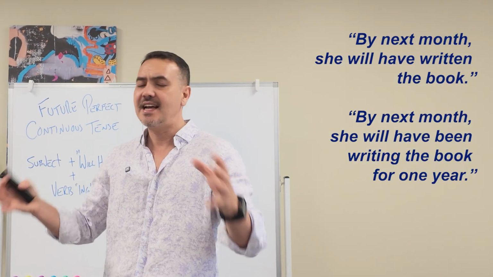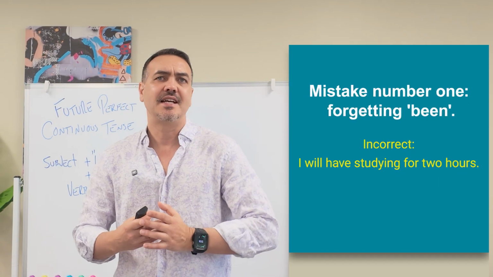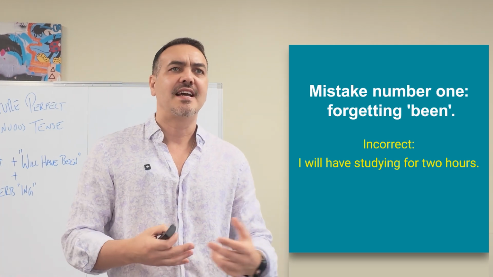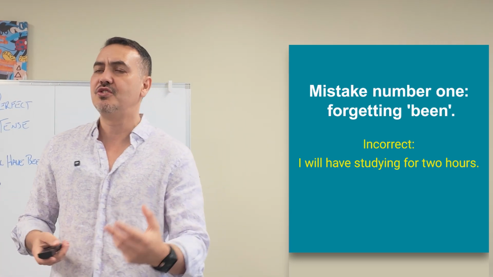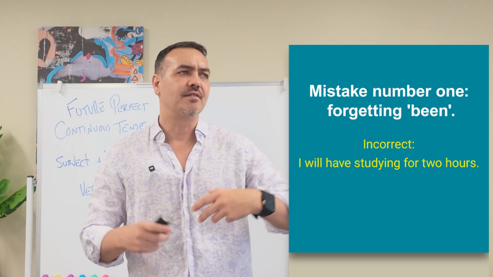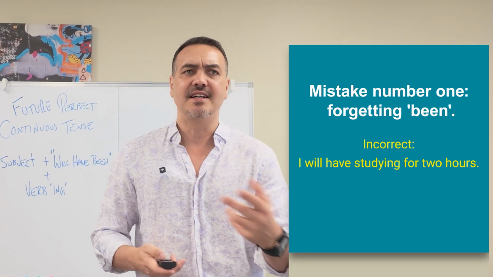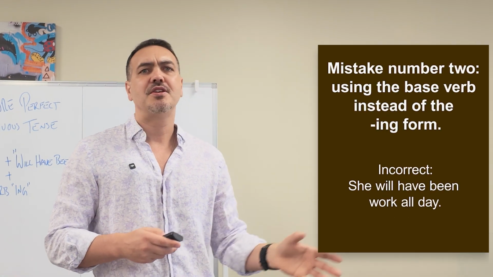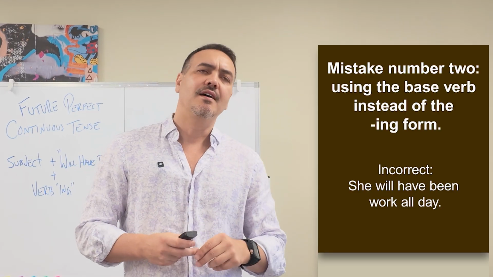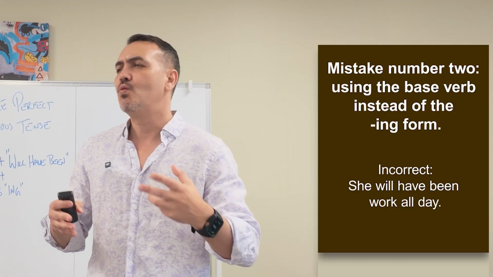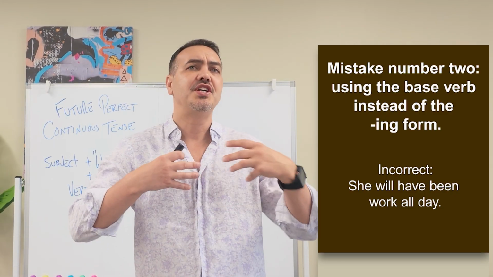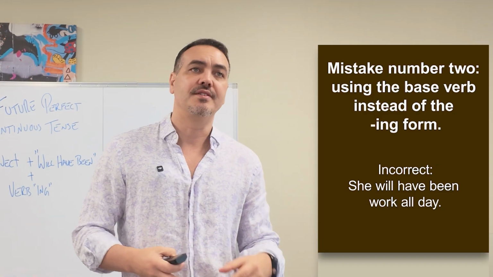Here are a few common mistakes with this tense. Mistake number 1, forgetting been, okay? It would be incorrect to say, I will have studying for 2 hours, okay? You have to have the word been in there. And of course, it would be, I will have been studying for 2 hours. Mistake number 2, using the base verb instead of the ing form. For example, if you said, she will have been work all day, that would be incorrect. You would want to say, she will have been working all day.